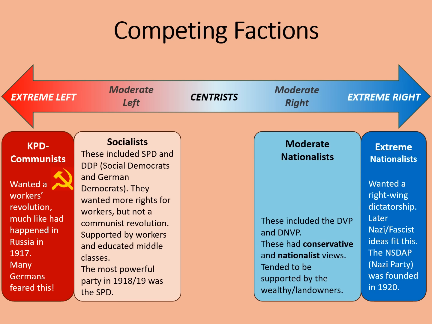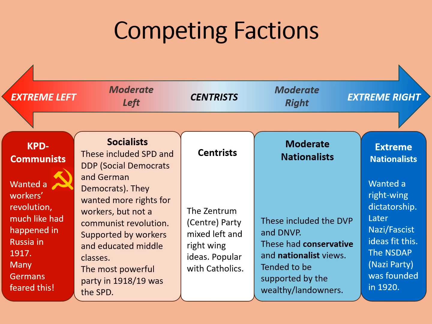Then we have the moderate right. These included the DVP and the DNVP. These had conservative or nationalist views. They tended to be supported by the wealthy landowners. And in the middle, we've got the centrists. The Zentrum, or Centre Party, mixed left and right-wing ideas, but were probably slightly more on the right. They were popular with Catholics, who had originally founded the party in Bavaria.